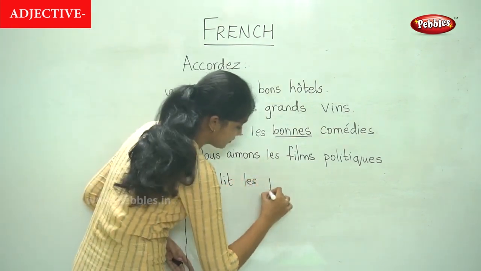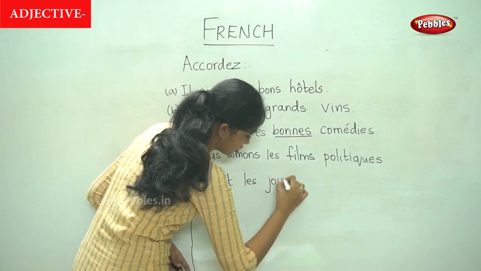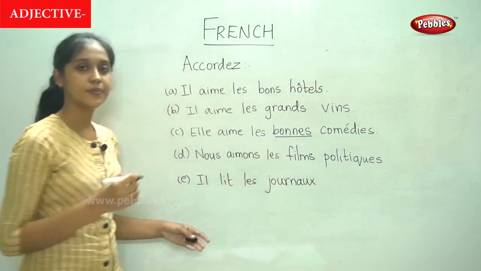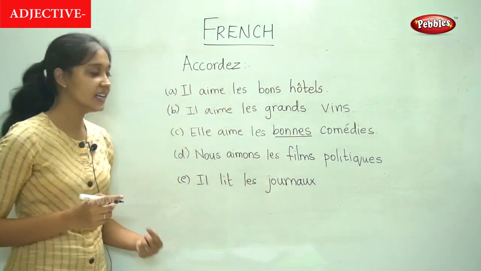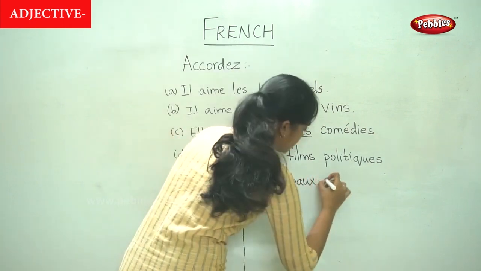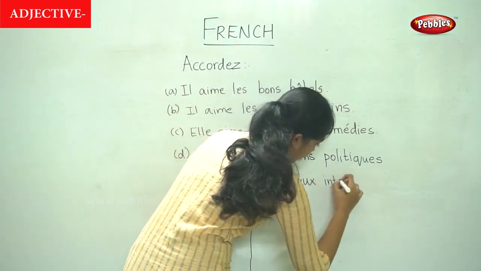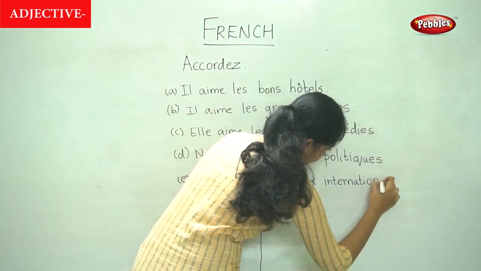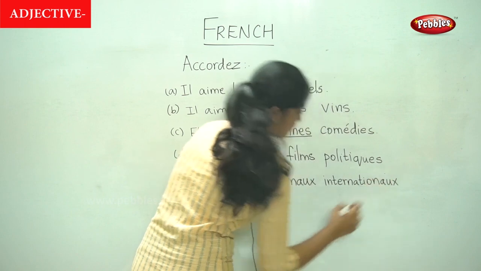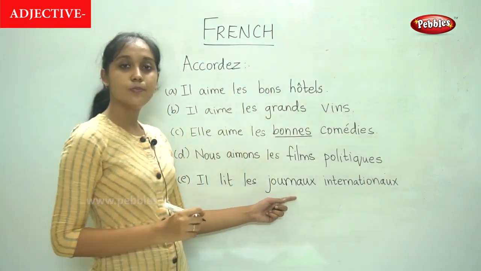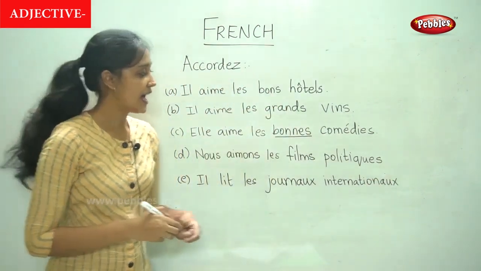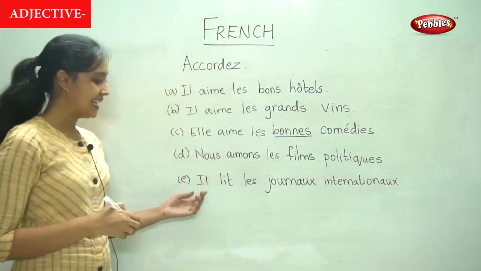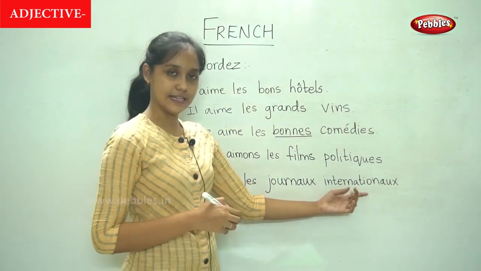It is journaux, and the next word is international. So this is the plural form of journal and this is the plural form of international. So il lit les journaux internationaux.